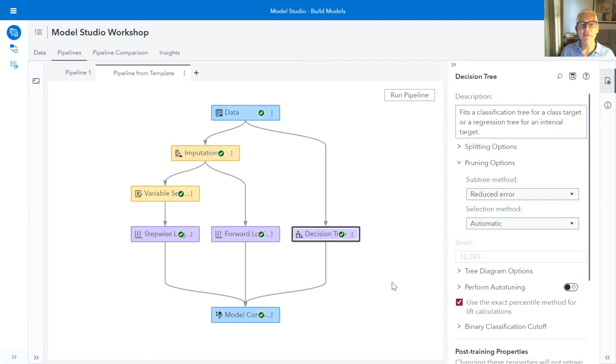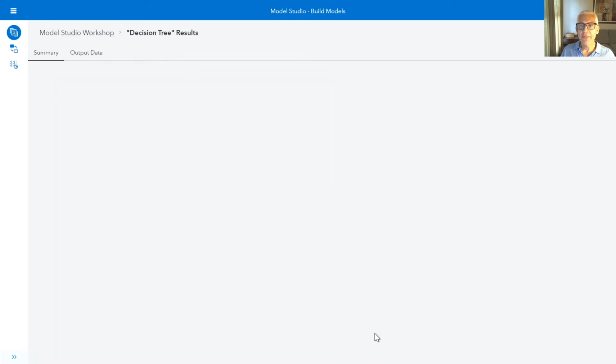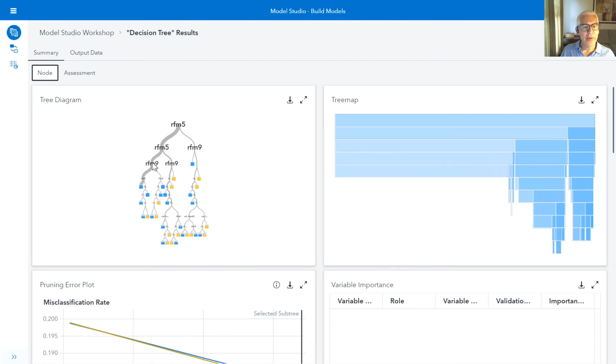My new pipeline is finished running. Let's go in and take a look at some of the results from the decision tree. I'm going to open up the results for my decision tree, and what we're going to see is an interactive tree diagram. You can actually go in and spend time expanding the diagram, looking at the branches and the leaf nodes of the tree, and taking a look at all of the statistics.